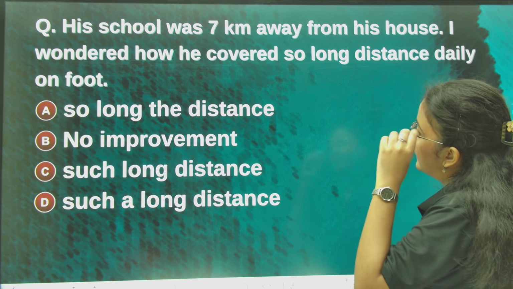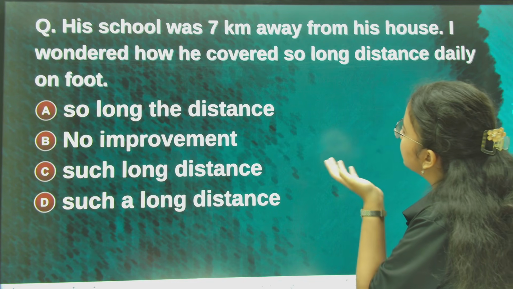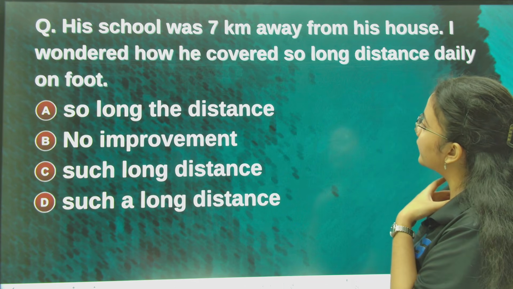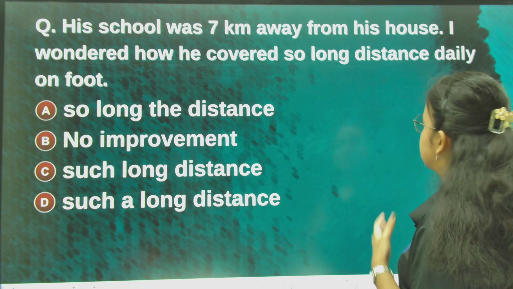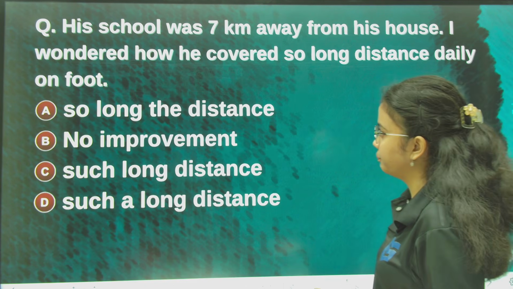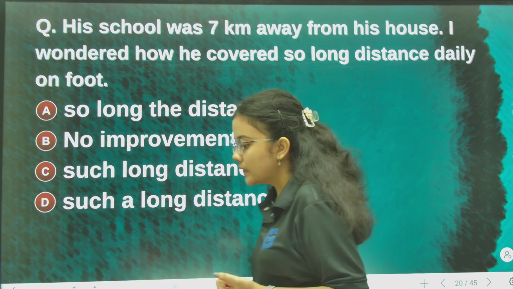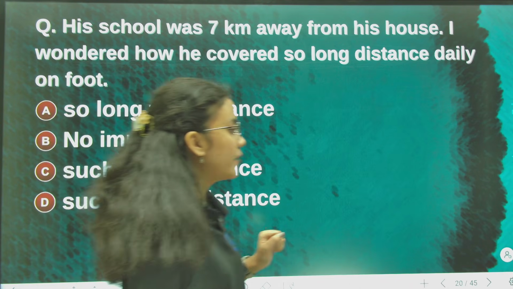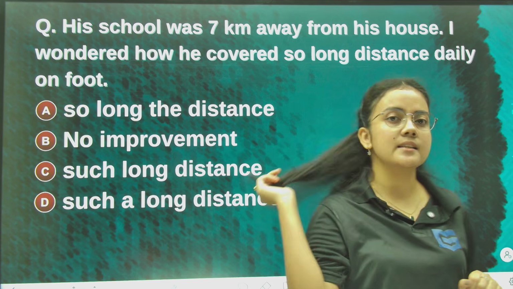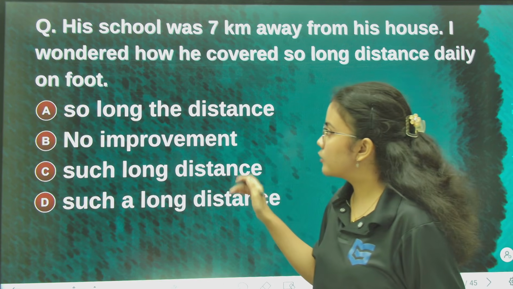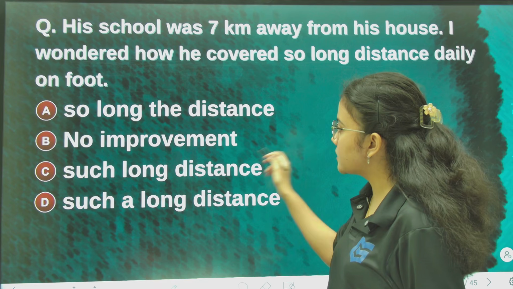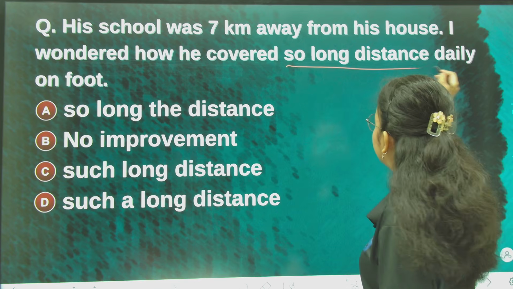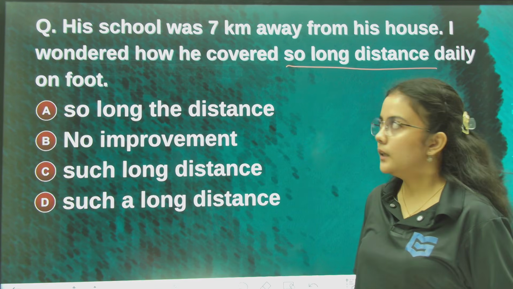Next question. His school was 7 kilometers away from his house. I wondered how he covered so long distance daily on foot. Okay, his school was 7 kilometers away from his house. Now, in this sentence, what happens? There are options. This is so long the distance, no improvement, such long distance, such a long distance. That means the problem is here. So, ki hobo?